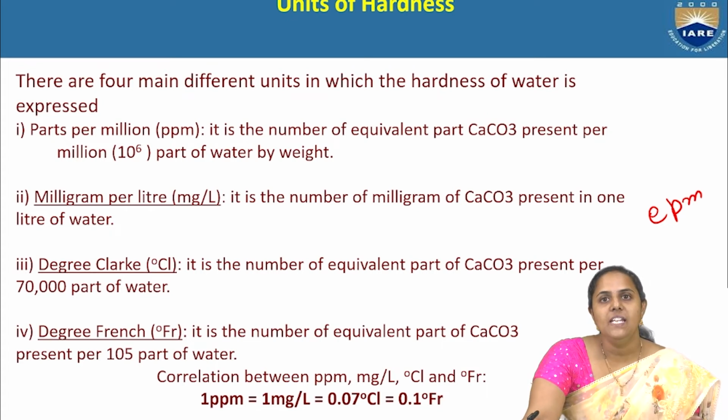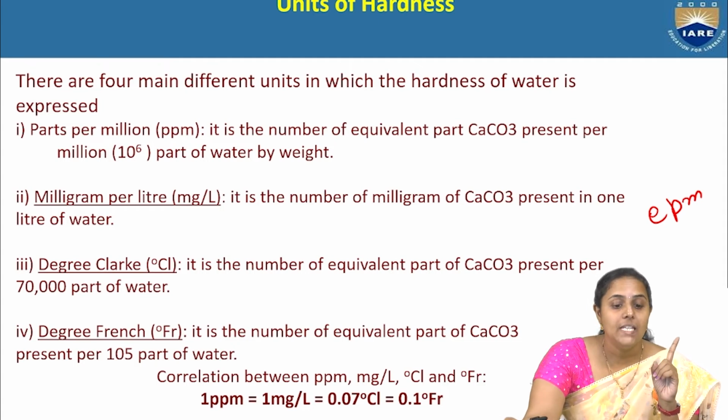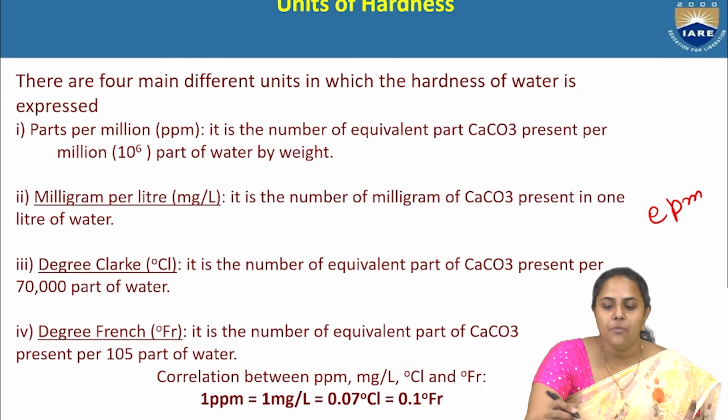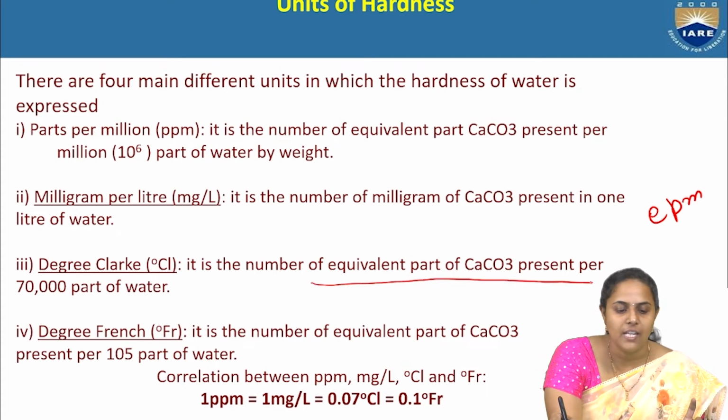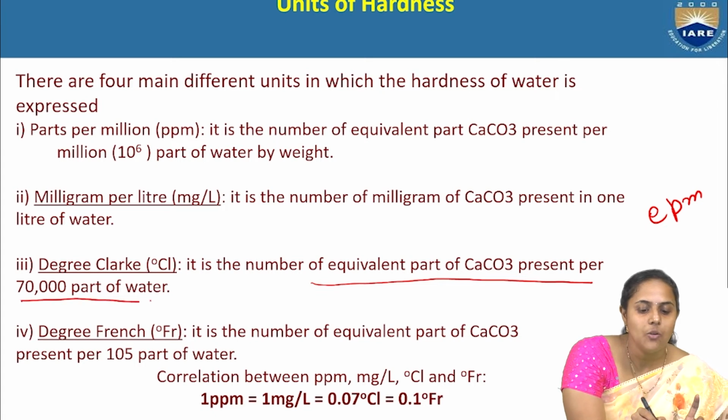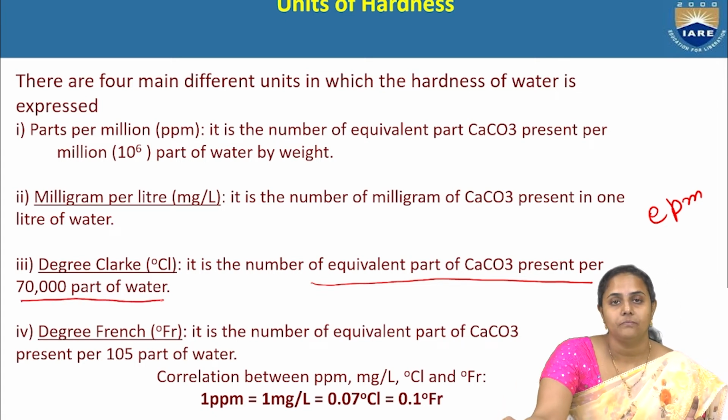Similarly, milligrams per liter is the number of equivalents of calcium carbonate present in 1 liter of water. Milligrams of calcium carbonate in 1 liter of water. ppm is a millionth part of the water. Next, coming to degree Clark, it is the weight of equivalent part of calcium carbonate present per 70,000 parts of water.